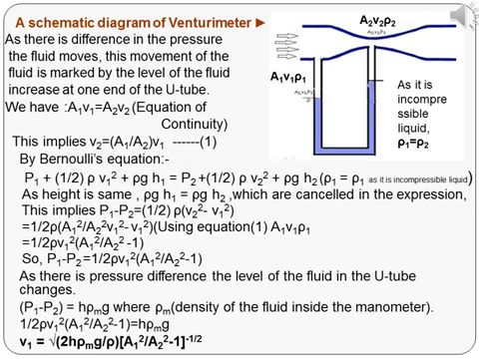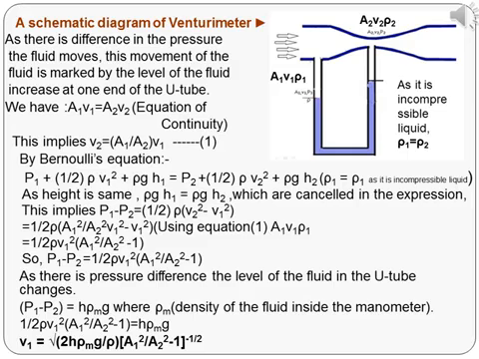Schematic diagram of venturimeter is shown in given figure. Let V1 and ρ1 be the speed and density of the liquid at the area cross-section A1, and V2 and ρ2 be the speed and density of the same liquid at the area cross-section A2. Since the liquid is incompressible, ρ1 will be equal to ρ2.